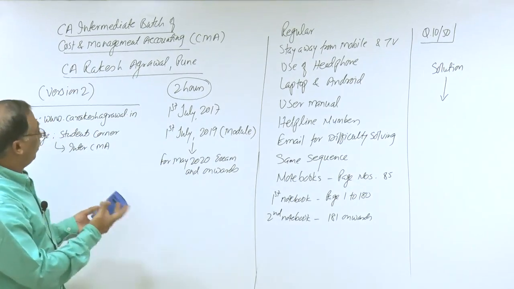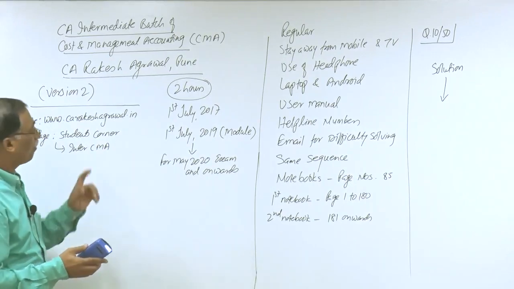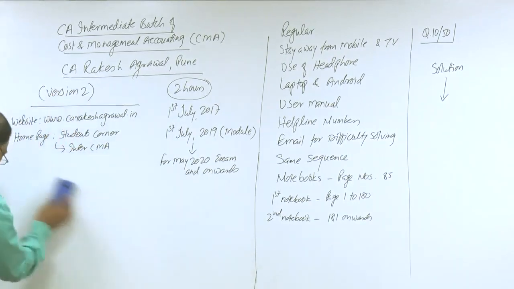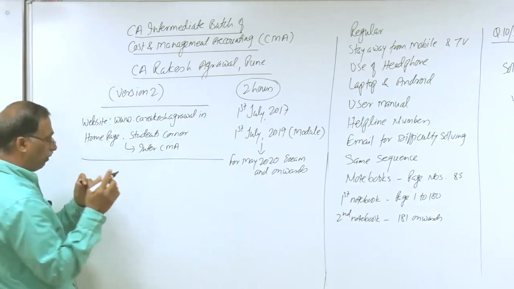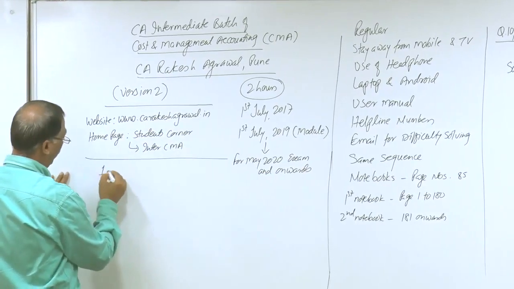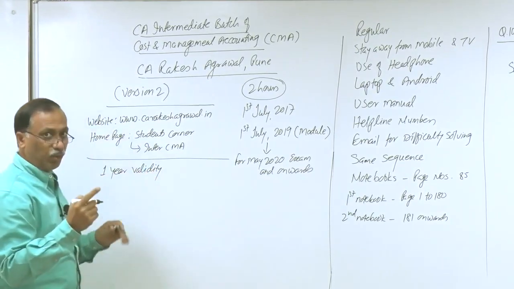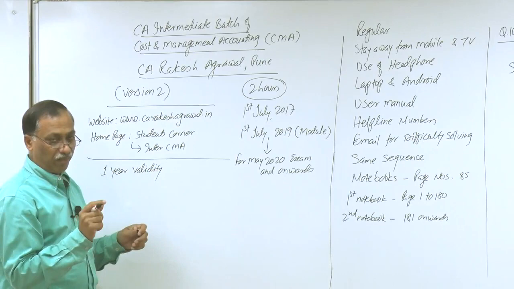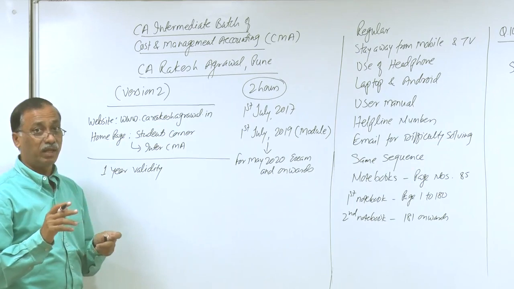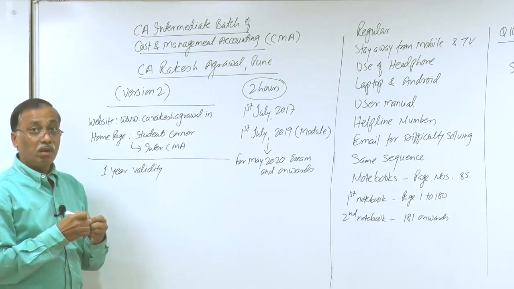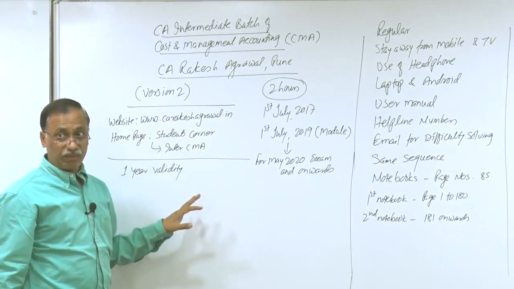Friends, I am about to complete today's discussion because most of the information has been passed on to you. Few more things I will tell you. Your product, this pen drive product or video lecture, is designed for 1 year validity. It means the day you activate the product using the product key, from that date it will remain valid for 1 year. It will automatically expire and stop working after 1 year. So I request you to complete your entire viewing, entire subject within 1 year.